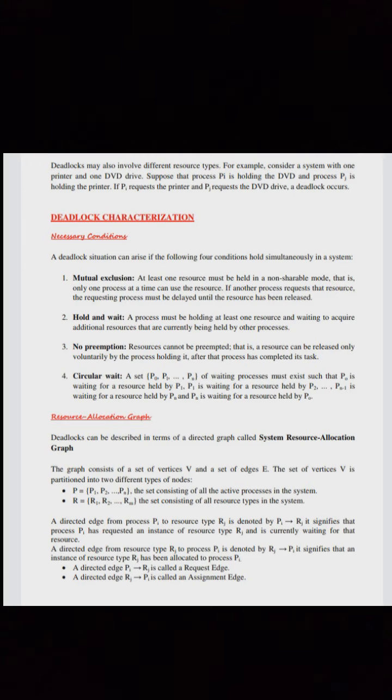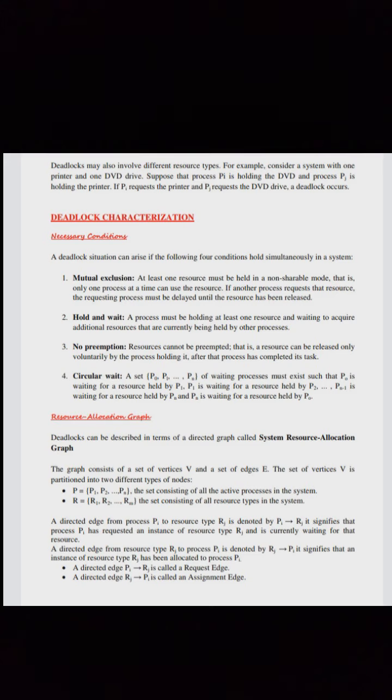Now let us see deadlock characterization. Necessary conditions: a deadlock situation can arise if the following four conditions hold simultaneously in a system. Mutual exclusion: at least one resource must be held in a non-shareable mode, that is, only one process at a time can use the resource. If another process requests that resource, the requesting process must be delayed until the resource has been released.